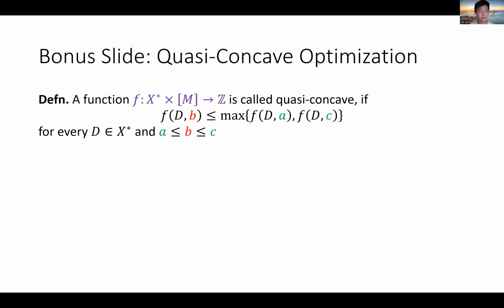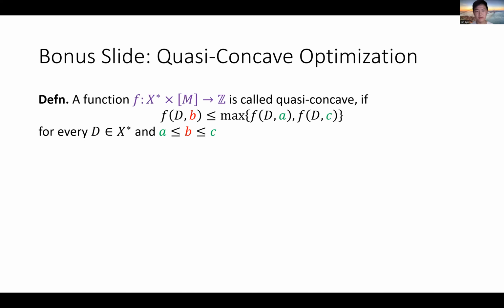And here is one more slide for the related problem of quasi-concave optimization, which I'll be very brief about and not focus on today. Here is a definition for quasi-concave functions. Let's imagine you have a function f, which takes as input a data set D and a candidate solution, let's call it B, and then it outputs an integer quantity, which measures how good the solution is with respect to your data set.